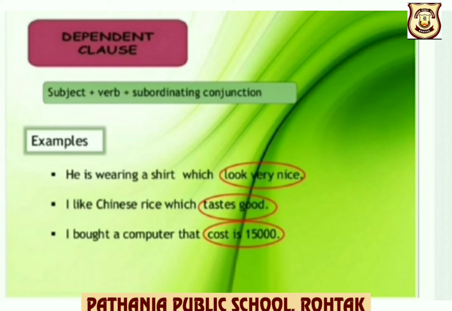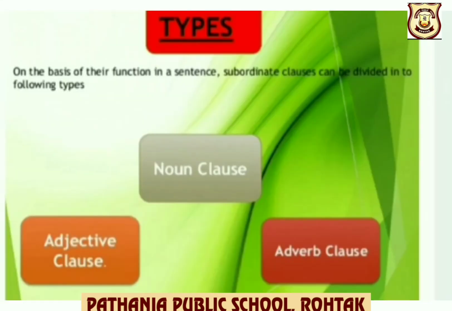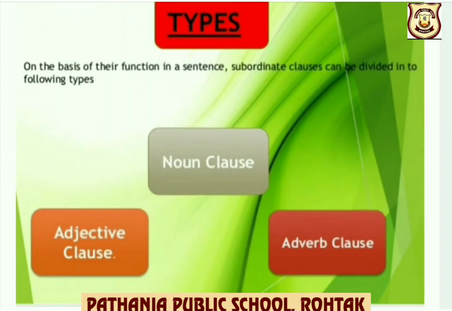So this looks very nice is a dependent clause. Now let us discuss types of subordinate clauses in detail. On the basis of their function in a sentence, subordinate clauses can be divided into the following types: noun clause, adjective clause, and adverb clause. Let us learn each type in detail.